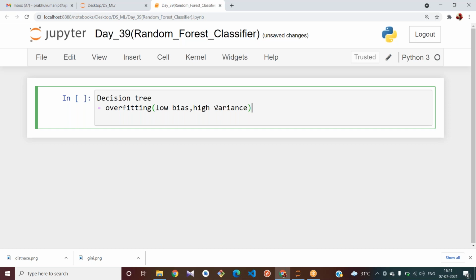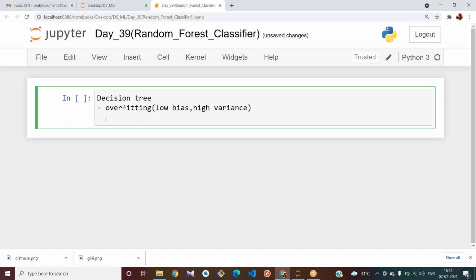If any new data comes in, as your model has been trained with the problem of overfitting, it might not give you the best results while trying to predict for the test data.